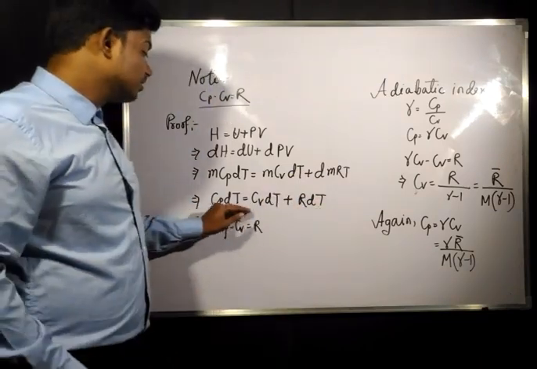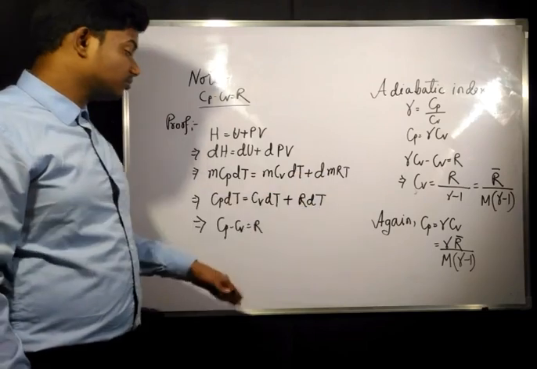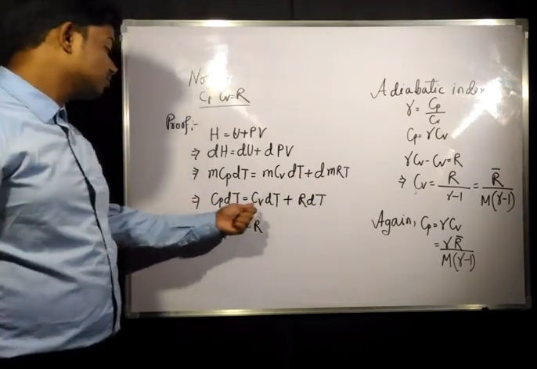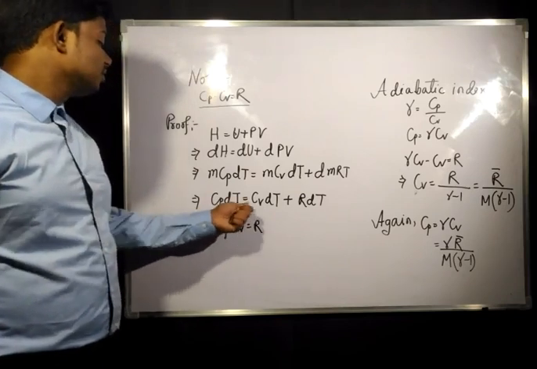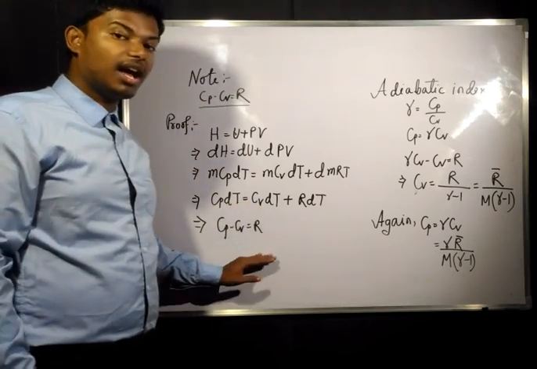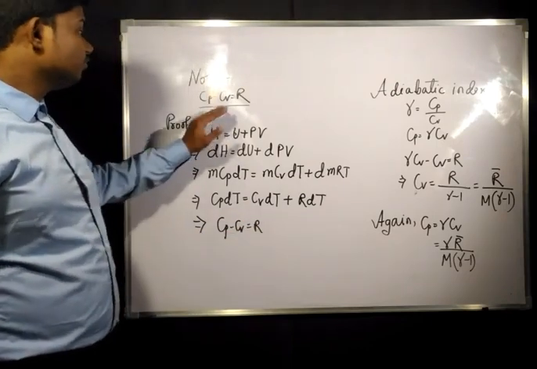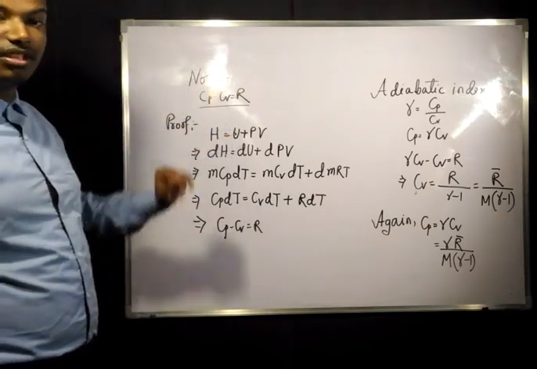Now dT is also common for all the terms, so you cancel out the dT, and if you bring this Cv to this side, it will become negative. So Cp minus Cv will give you R, that is the characteristic gas constant. So this is the proof of this first law.